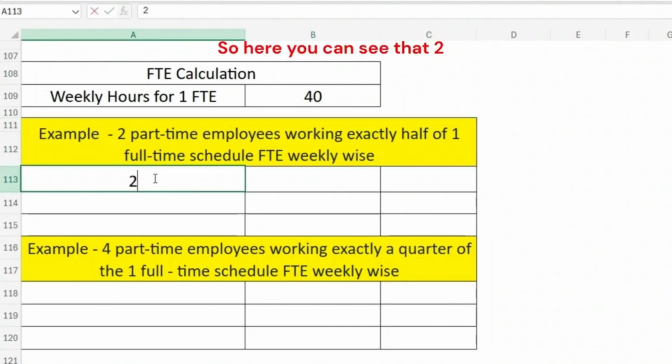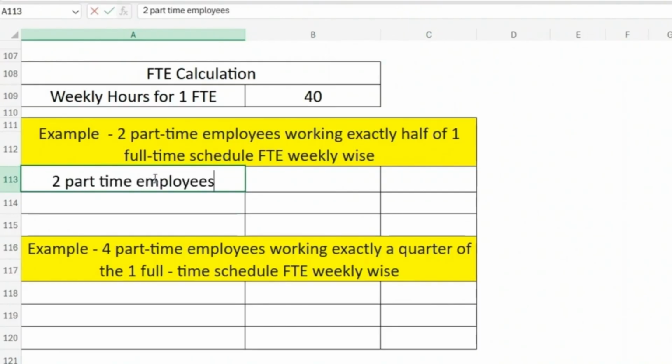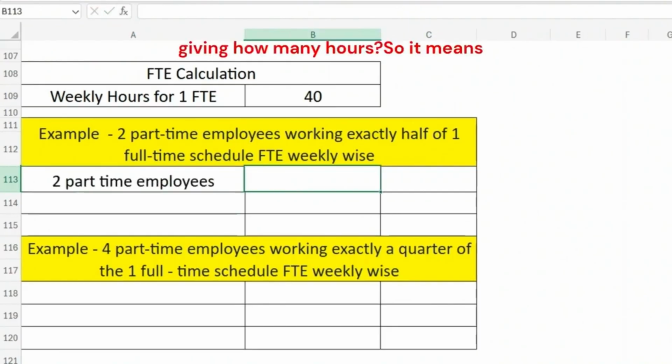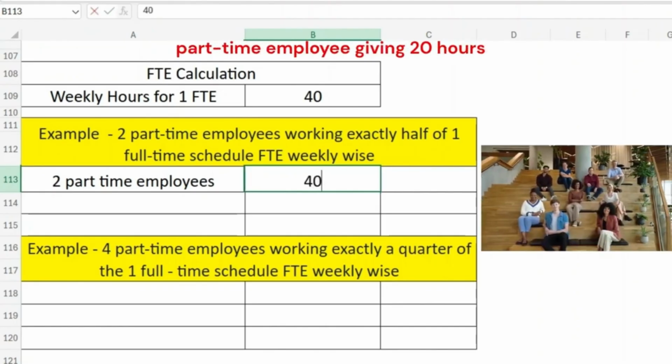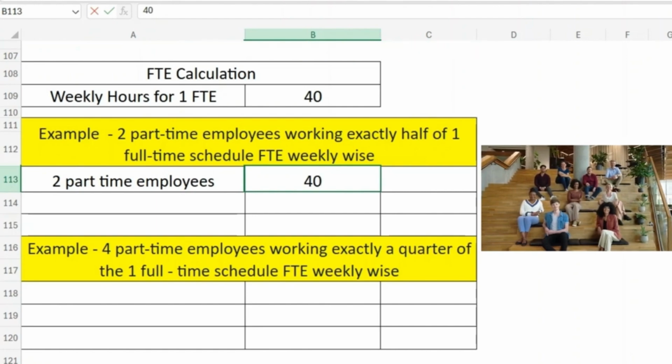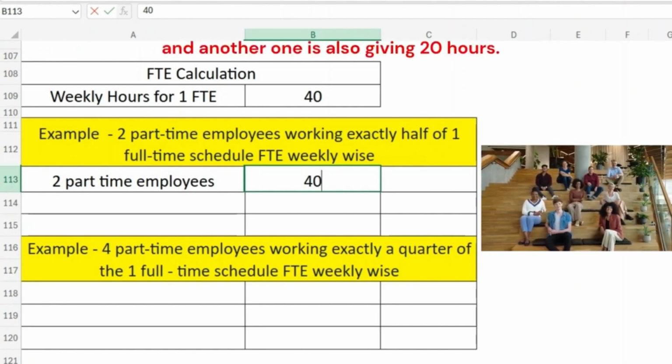So here you can see two part-time employees, each giving half of one full-time schedule. One part-time employee is giving 20 hours and another one is also giving 20 hours.